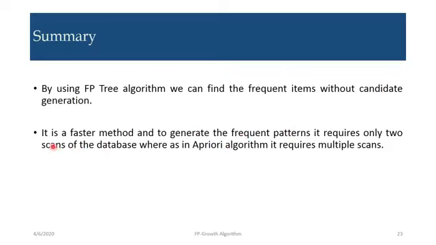But in the case of the FP growth algorithm, we are not using such a process. We scan the dataset only two times, and the rest can be generated from the FP tree. Once you have constructed the FP tree correctly, you can find the table with conditional pattern base, the conditional FP tree, and all the frequent items generated from that conditional FP tree.